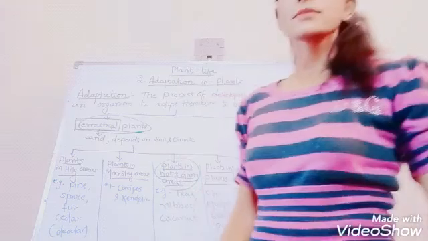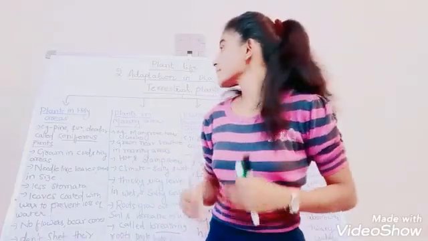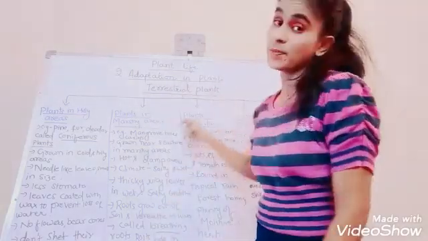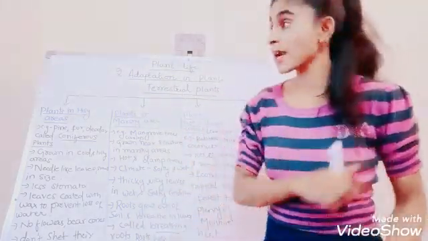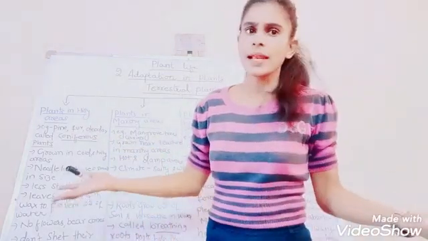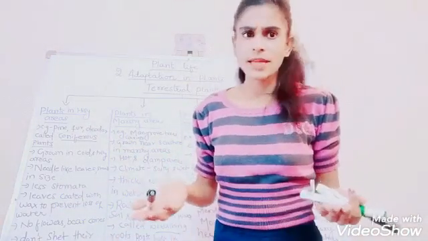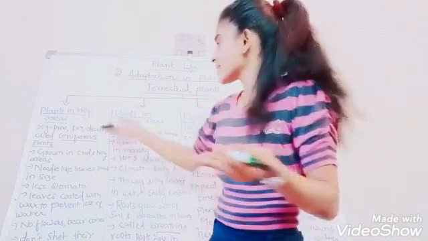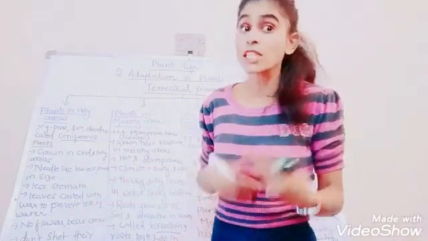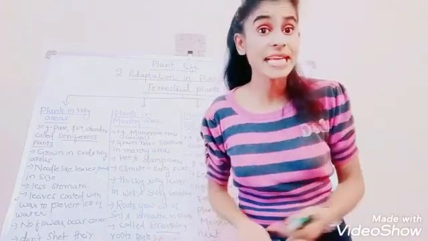So children, let's now discuss the various subcategories of terrestrial plants. The first one, as I told, plants grown in hilly areas. Hilly means what? There will be a cold climate there. It's extremely cold, and hilly areas are generally cold. And what type of plants are seen in these hilly areas?